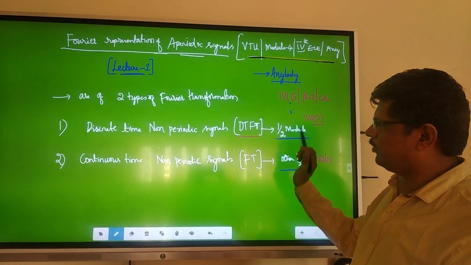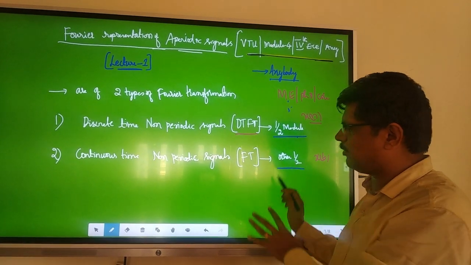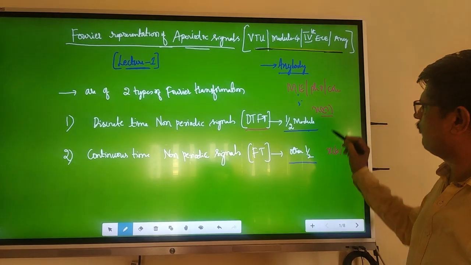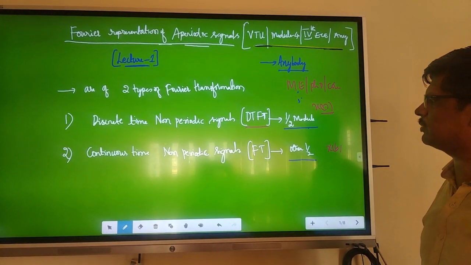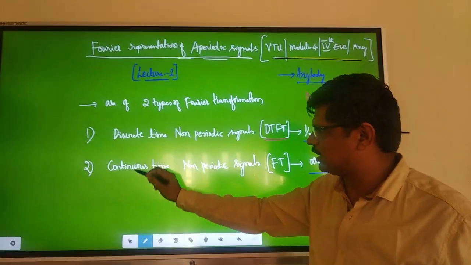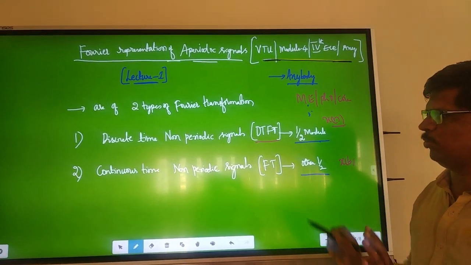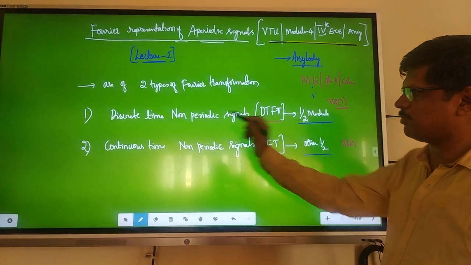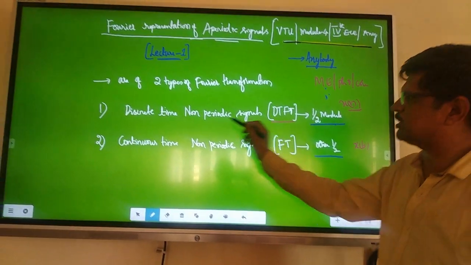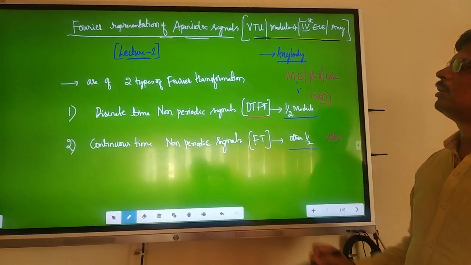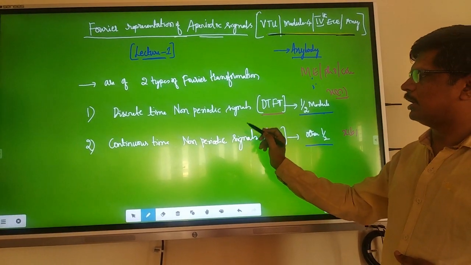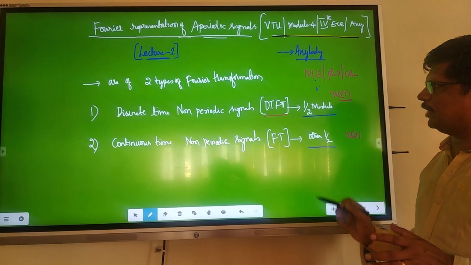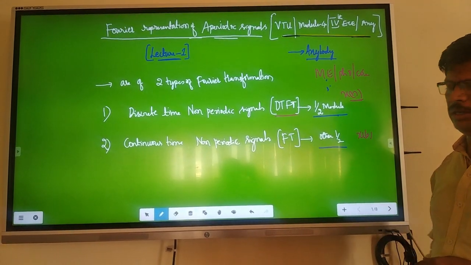The next half of the module is exactly the same, with the same properties and everything. Wherever x of n is there, you have to substitute x of t, and instead of discrete time you do continuous time signals. That is called the Fourier transform, the Fourier transform of continuous time signals. Now let us see discrete time non-periodic signals, that is, the discrete time Fourier transform of x of n.